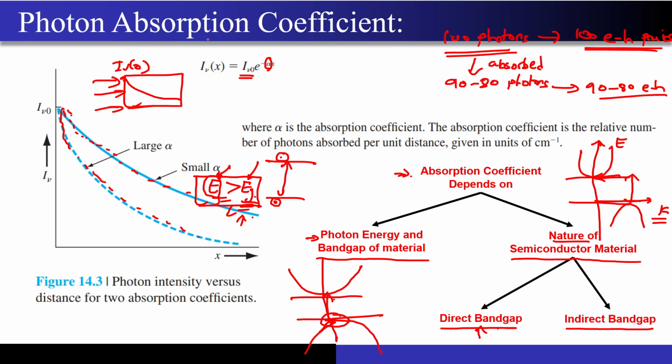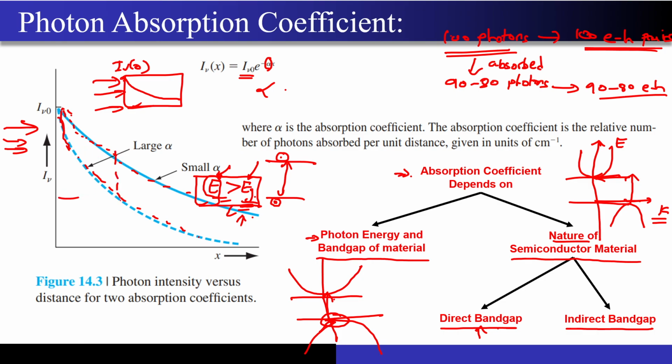Now the photon absorption coefficient. Each material has a certain absorption coefficient, that is, how efficiently it is able to absorb the light. Correct? The higher the absorption coefficient, what will happen is, if you keep on shining the light from this particular direction, if you have a very large value of alpha, most of the photons will be absorbed in a very short distance. Correct?